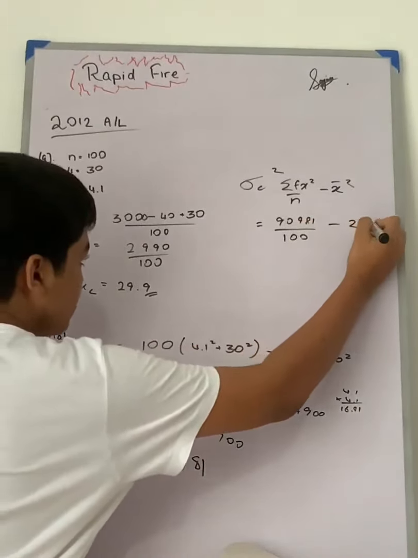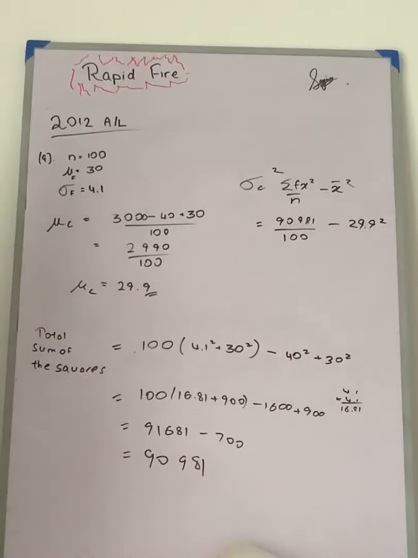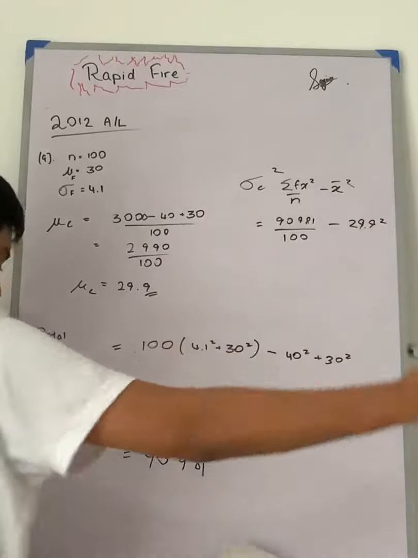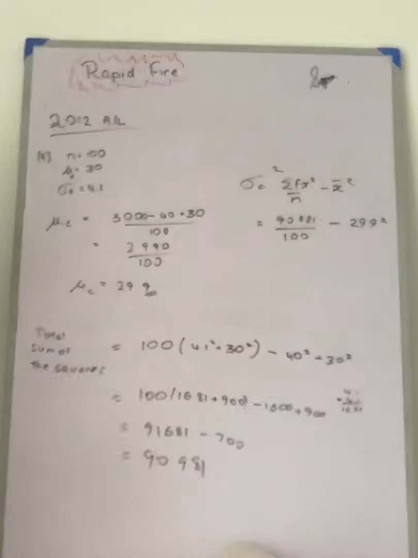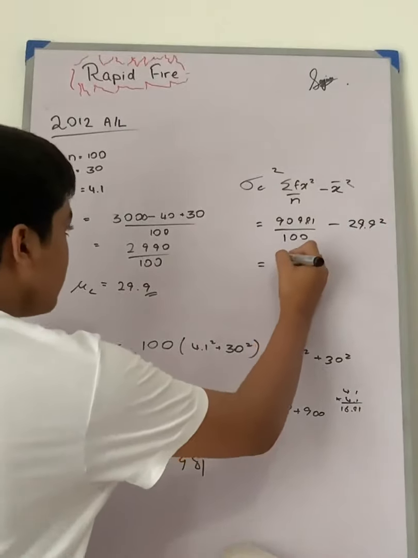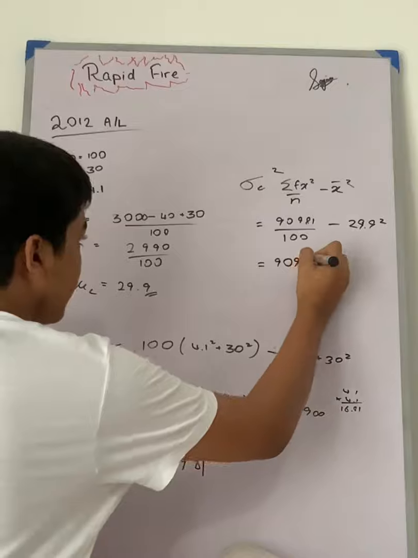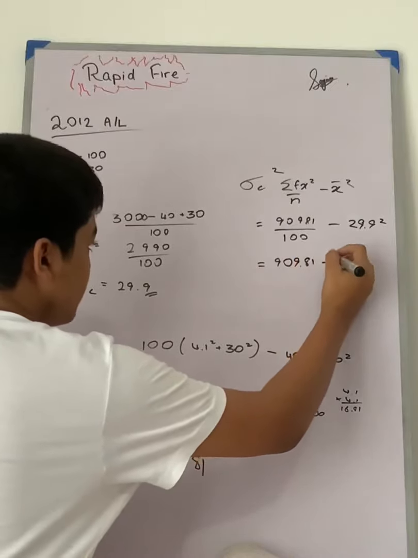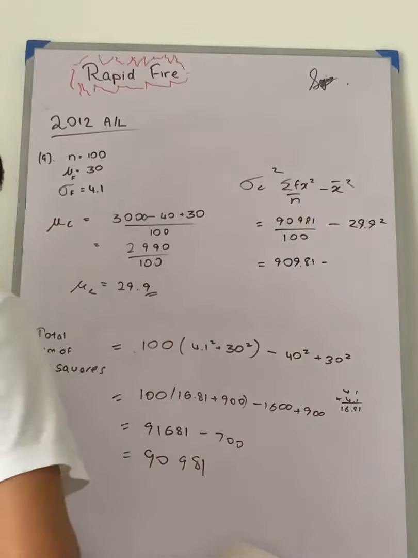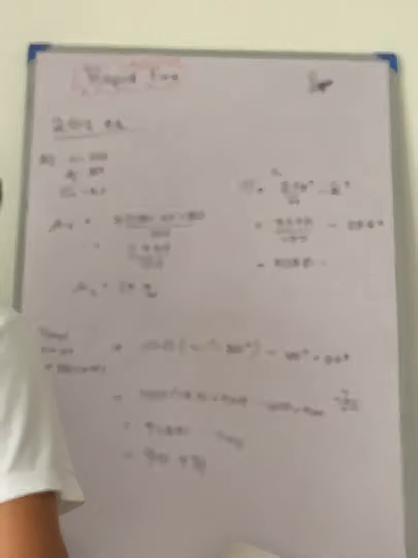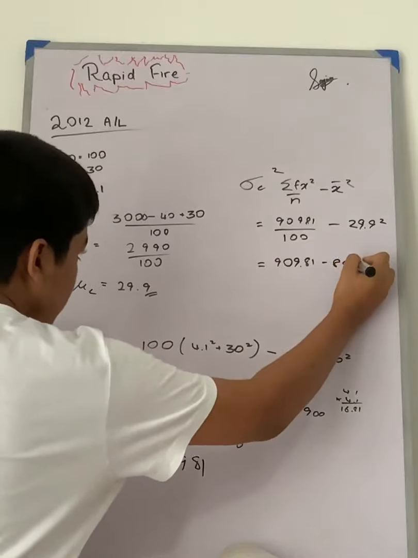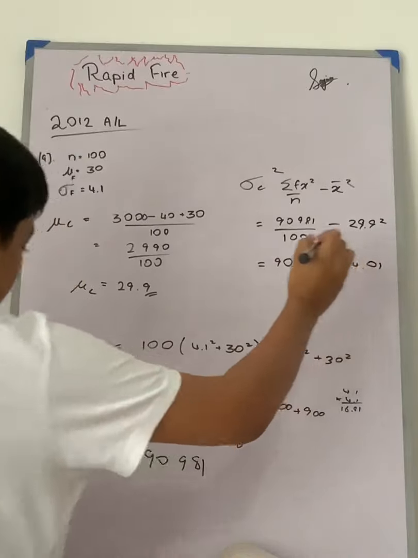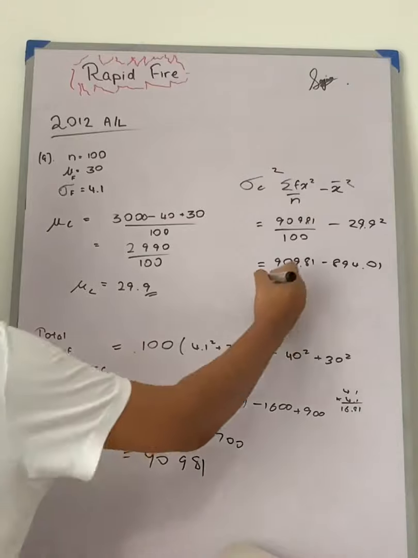Once we simplify this, by checking the log tables, I got it as 894.01. So we have 909.81 minus 894.01. So when we subtract this, we get 15.8.